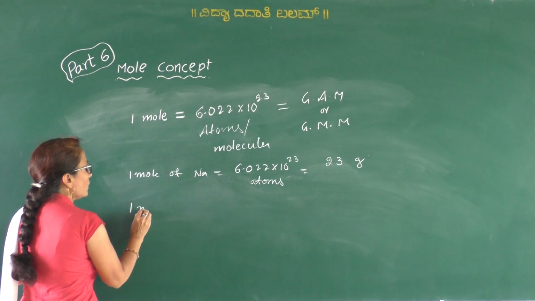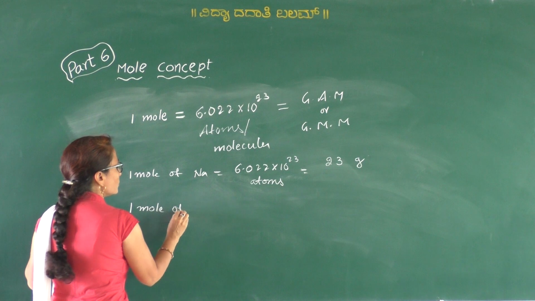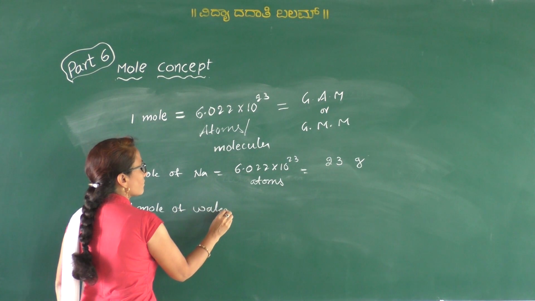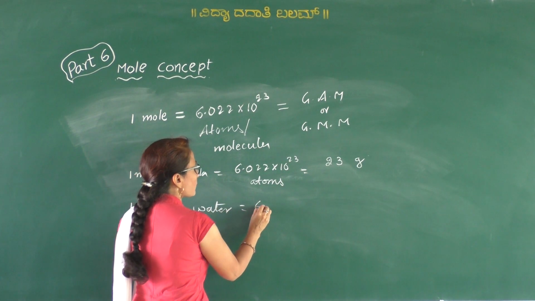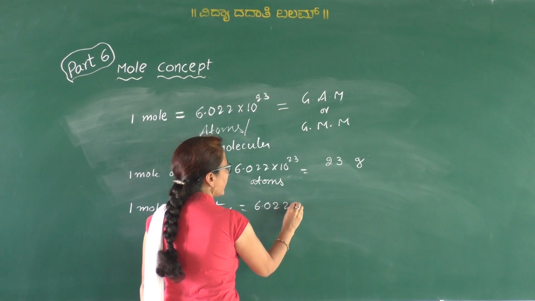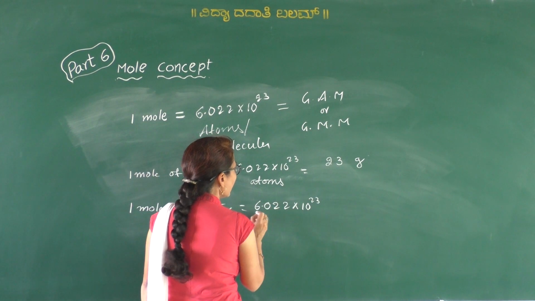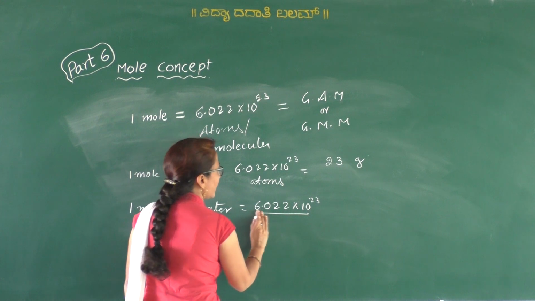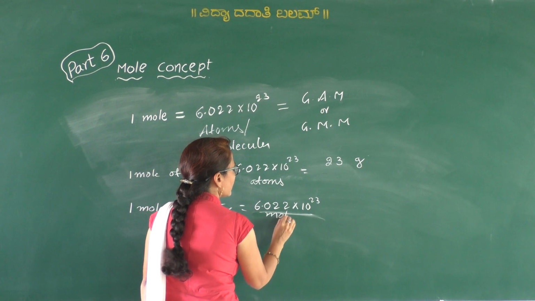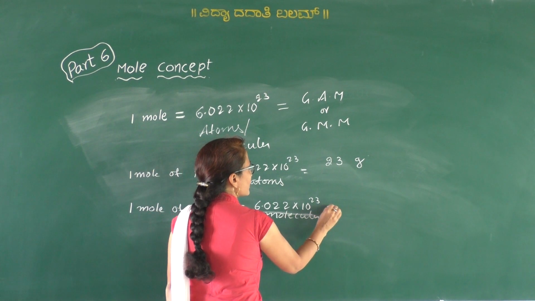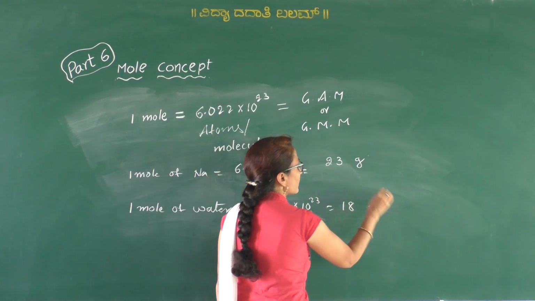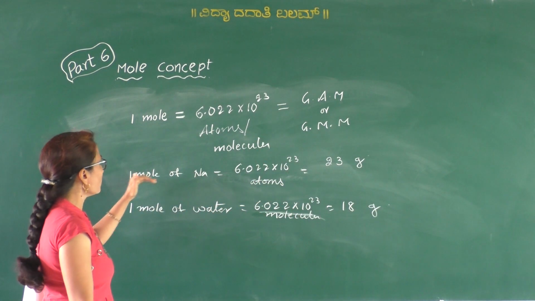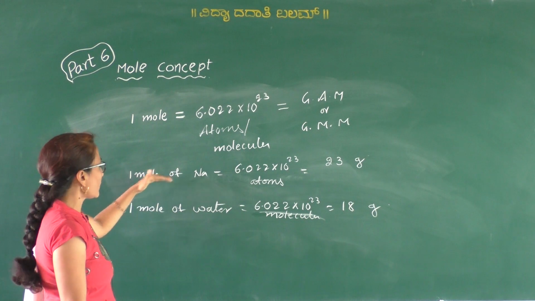Similarly, 1 mole of water is equal to 6.022 × 10^23 molecules, which is equal to 18 grams. Clear?